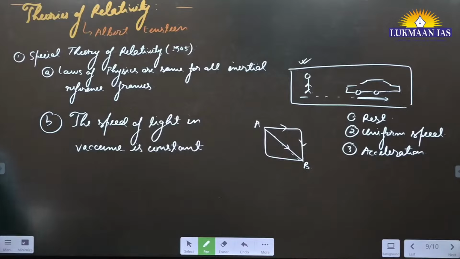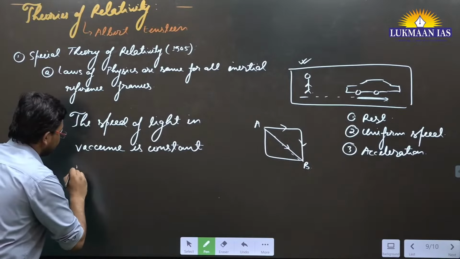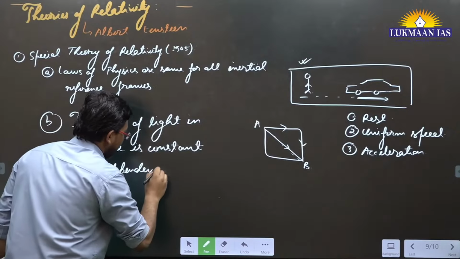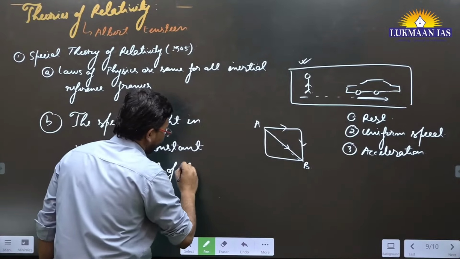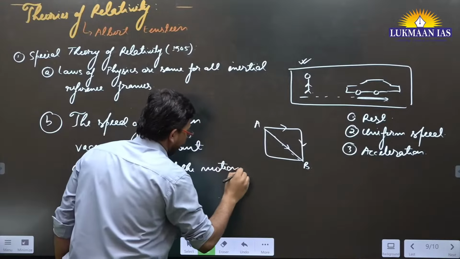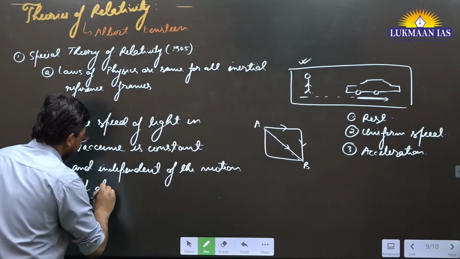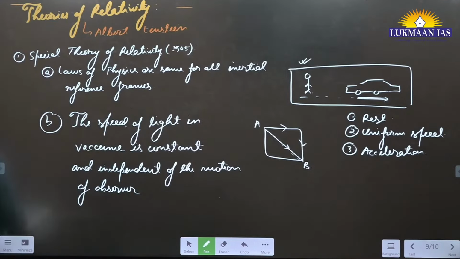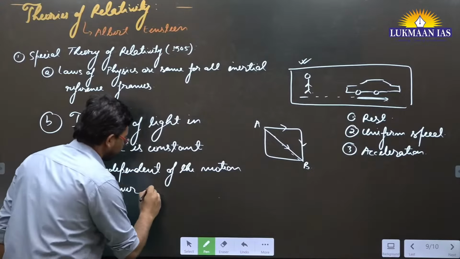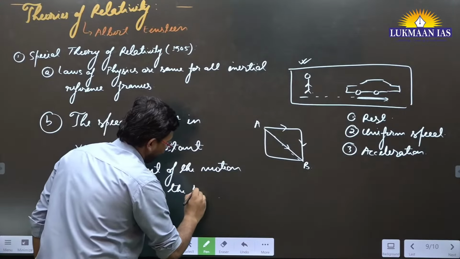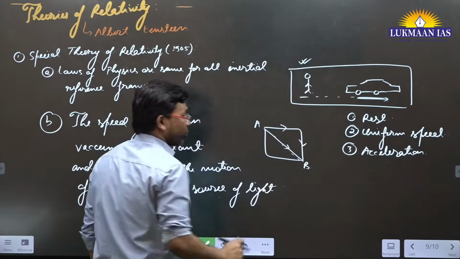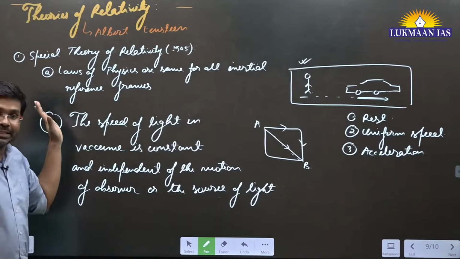The speed of light in vacuum is constant and independent of the motion of the observer or the source of light. So this is the second postulate.